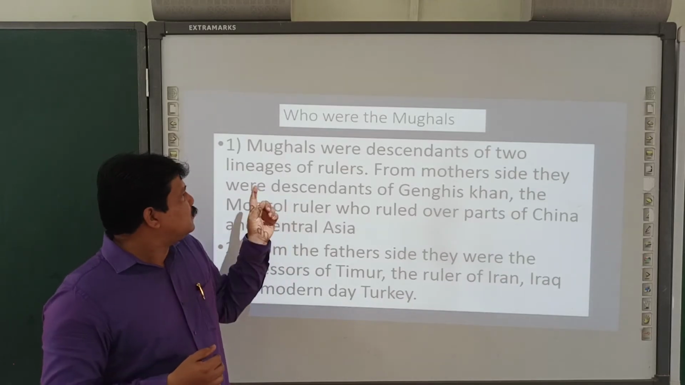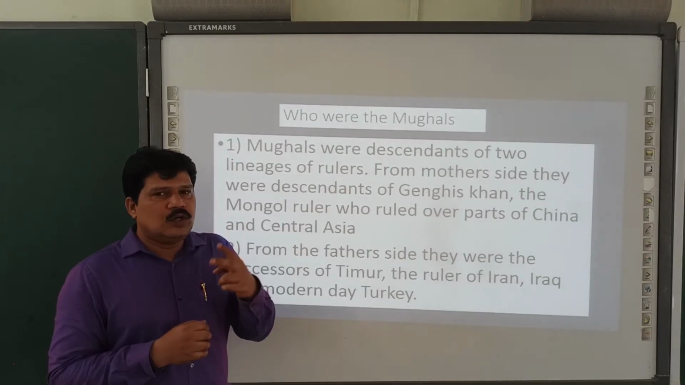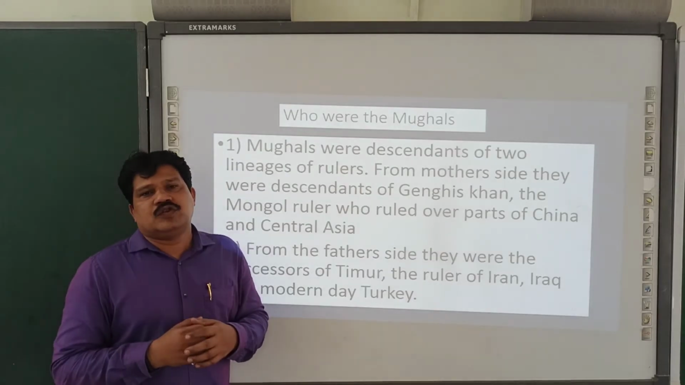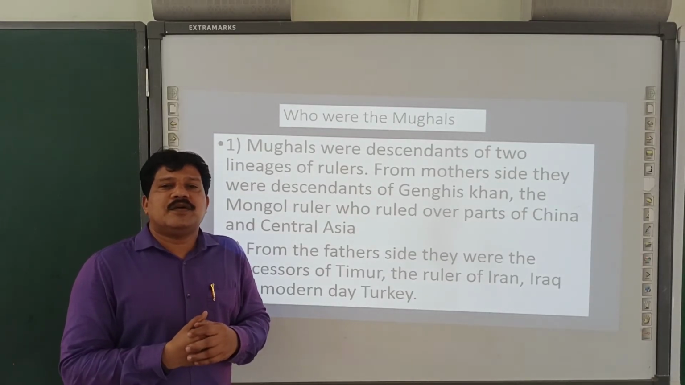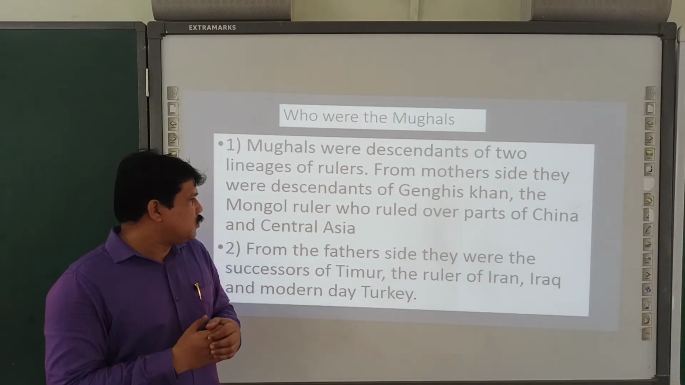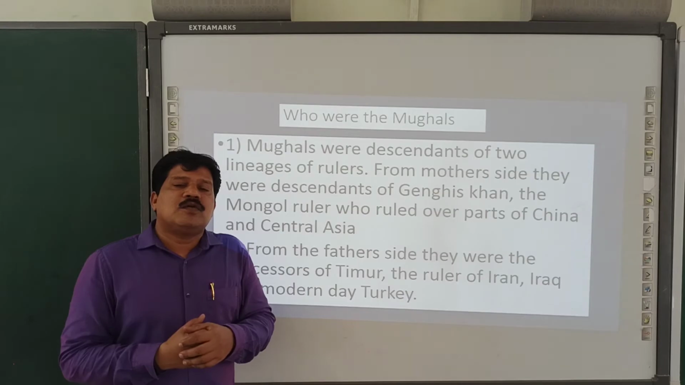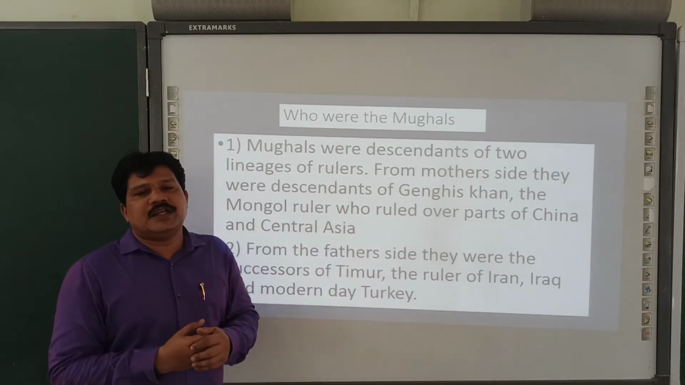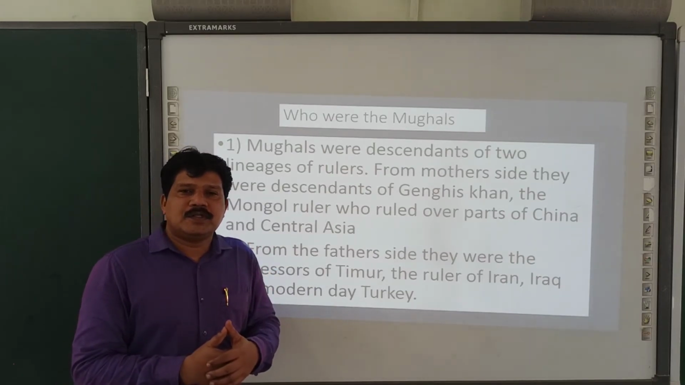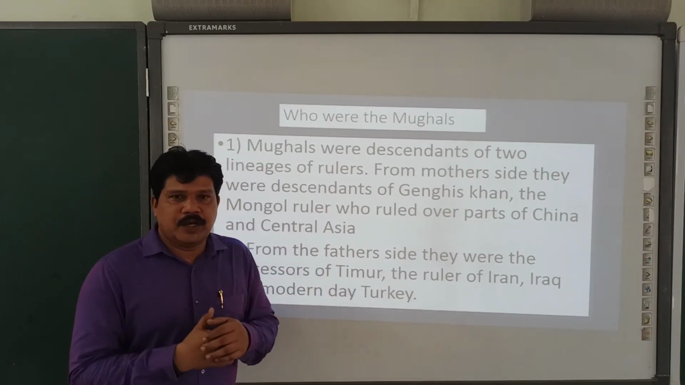Let us go through this. Mughals were descendants of two lineages of rulers. From the mother's side, they were descendants of Genghis Khan, the Mongol ruler who ruled over parts of China and Central Asia. Who was Genghis Khan? I explained in detail. Genghis Khan was a ruler who ruled China and Central Asia, but from the Indians' memory point of view, he is a person involved in the looting of Indian wealth and the massacre of Indians. That's why he is in bad memory.